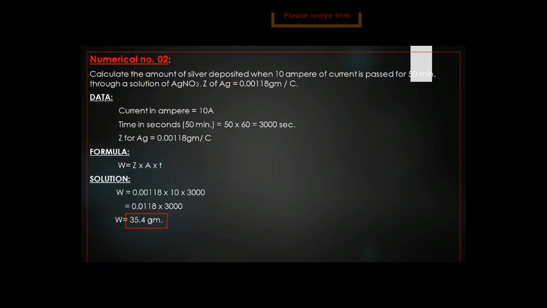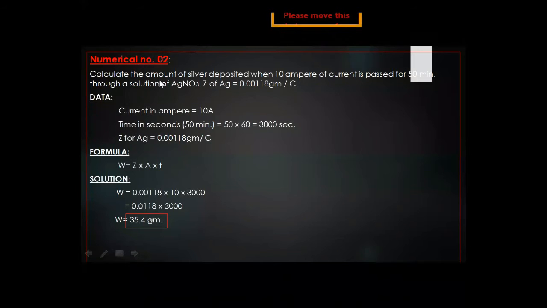Calculate the amount of silver deposited when 10 ampere of current is passed for 50 minutes through a solution of AgNO3. Z of Ag is equal to 0.00118 gram per coulomb. So in this numerical, we are once again calculating the amount of silver deposited. The silver amount we will calculate means W, current is given as 10 ampere, and again time is in minutes. And the value of Z is 0.00118 gram per coulomb.